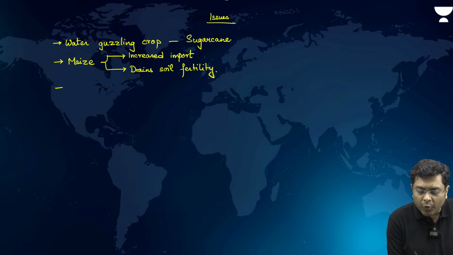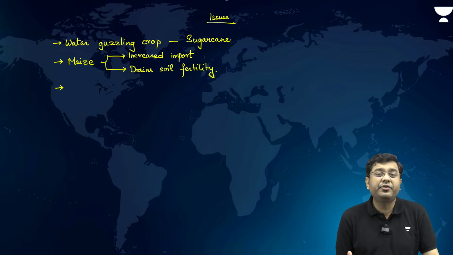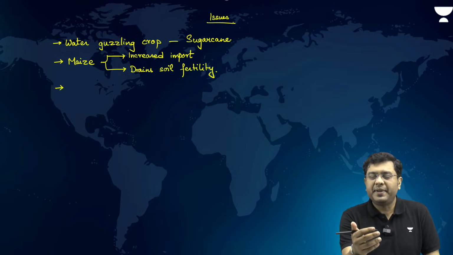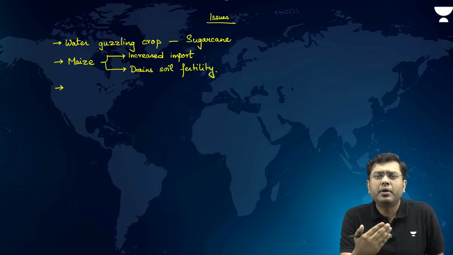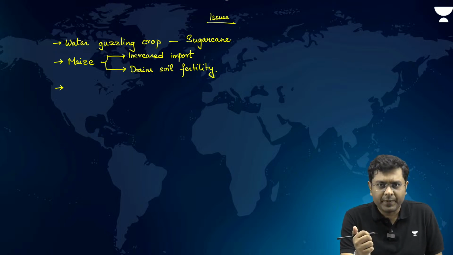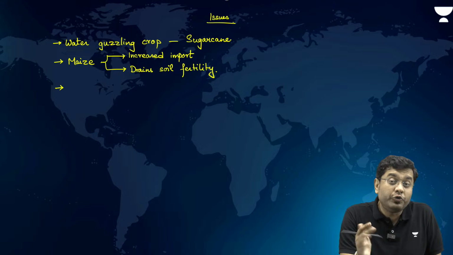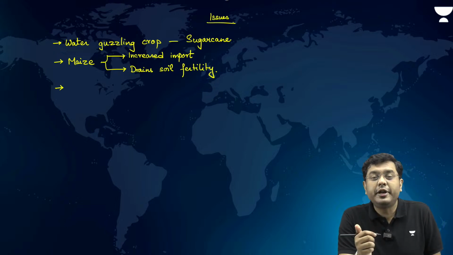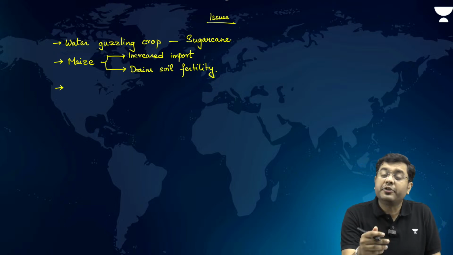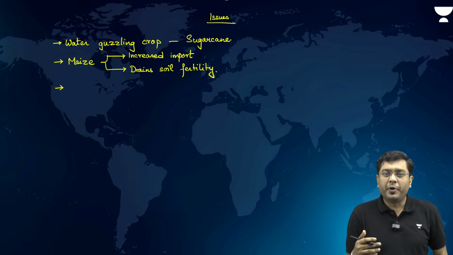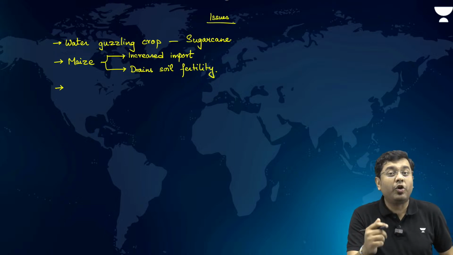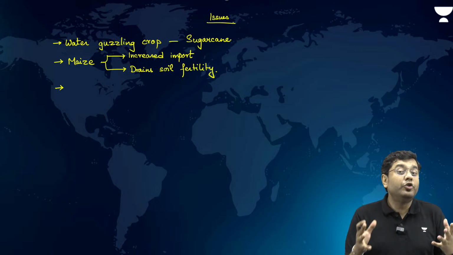Then what about broken grains, rice, etc.? Now that is something which is not a very popular decision. In states like Tamil Nadu, broken rice or broken grains of rice, many of the times they go to waste rather than being diverted for ethanol production. Because the larger public perception with ethanol production is that this will be utilized for alcohol. So that is why it is not a popular decision.